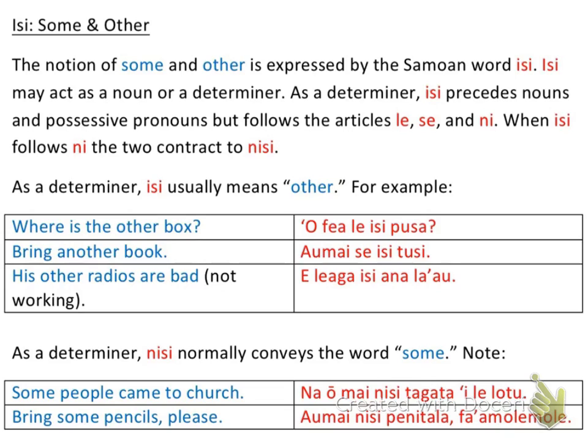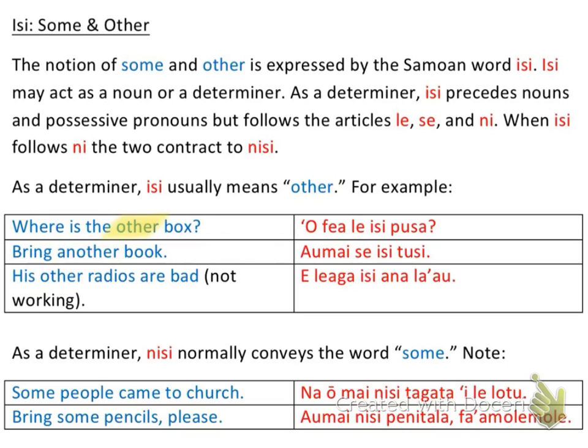Where is the other box? Right here we'd use the word isi. Bring another. We're using an and other as one in the English terms, and we do the same thing. We put an and other together just like they do in English: another. And his other radio. So these all are going to use isi.